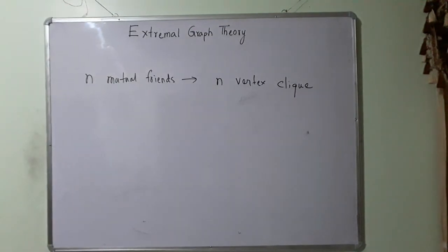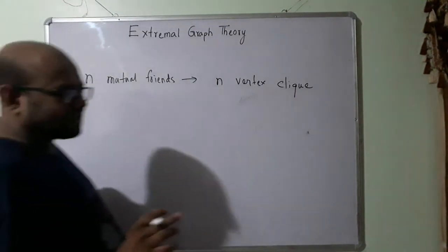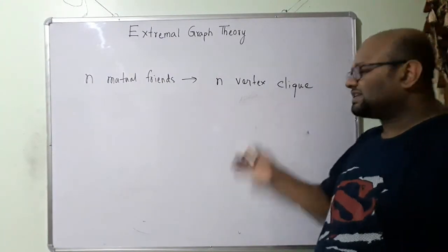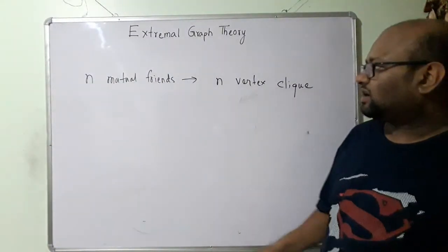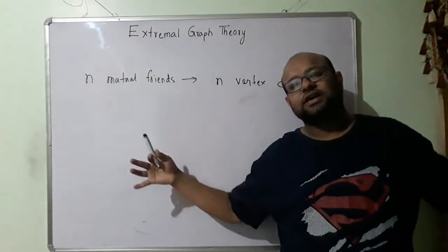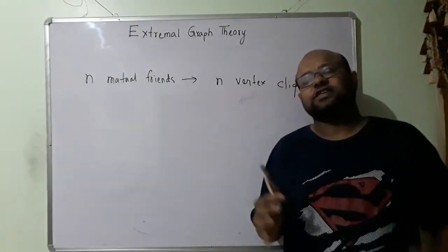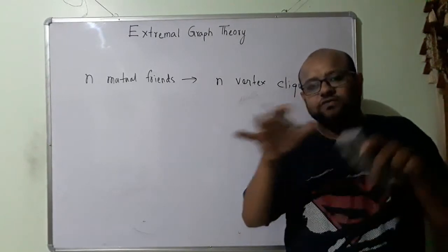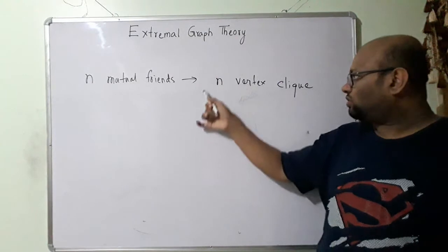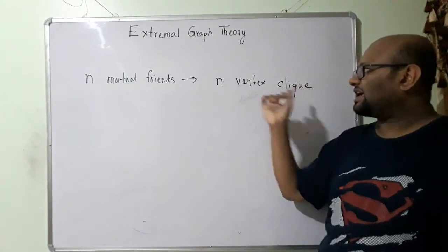Okay. So a clique means what? A clique is a complete graph. So all the vertices in a clique are connected to one another. So n mutual friends means what? N mutual friends in the bigger graph, there will be n vertices which are connected to one another. All of these are connected to one another. So in a sense, all of this is complete. So n mutual friends means an n vertex clique.